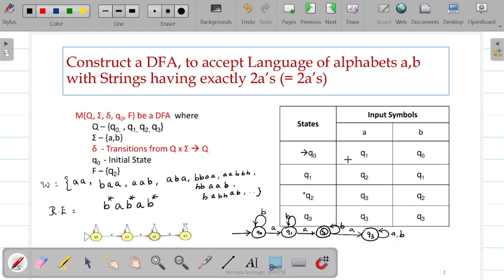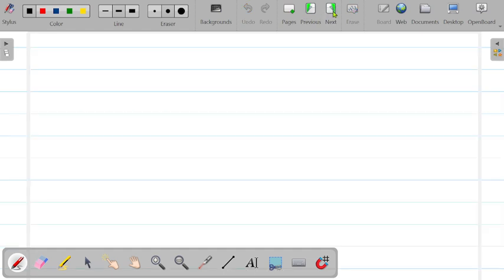So Q naught on A will go to Q1. Similarly, Q1 on A will go to Q2, and Q2 is the final state represented by star. But when it reads a B, it will be there in Q naught itself. Similarly, in Q1, if it reads a B, it is in Q1 itself to ensure any number of B's to be read. But in Q2, if it reads an A, it should not be accepted. Therefore, it goes to the Q3 state, which we call a dead state or sink state. Similarly, Q3 on reading A or B, it should be in Q3 itself. Now, let's see the next condition.